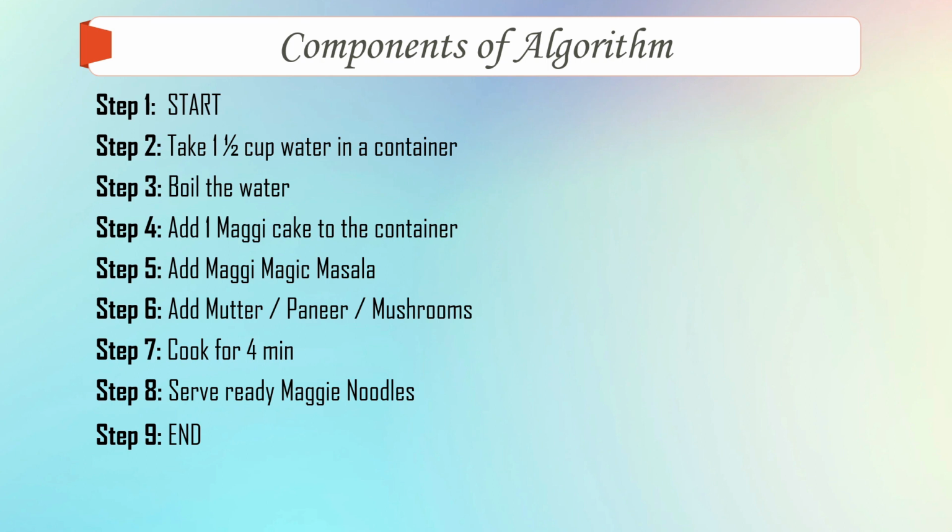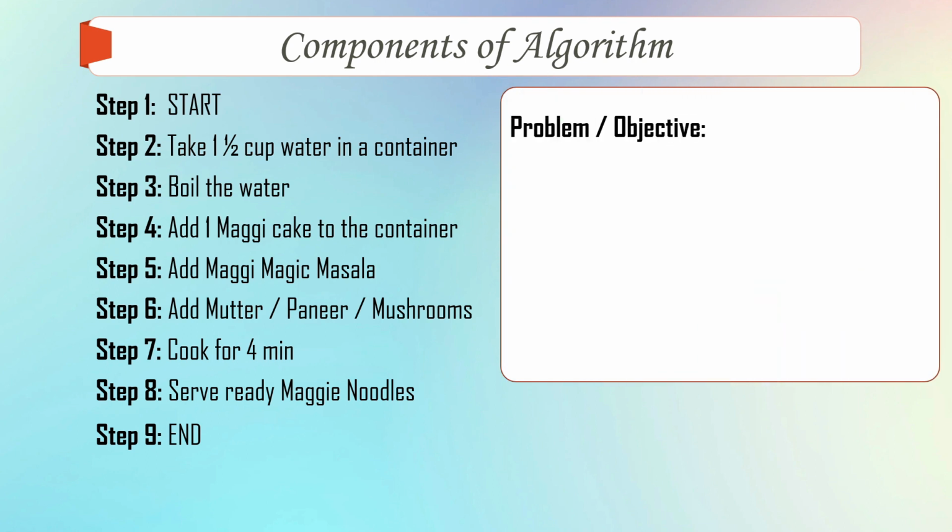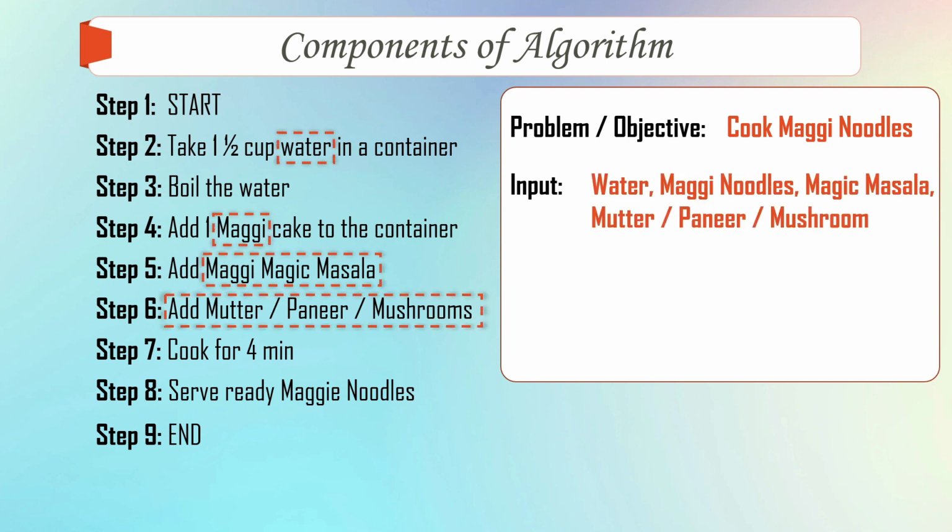Let us understand what the components of an algorithm are. The first one is the problem or the objective. Why are we writing this algorithm? What is the objective here? We want to cook Maggi noodles, right? So this is the objective of writing this particular algorithm. Now, an algorithm has an input. We give an input to our algorithm. So what is the input? If we see water, Maggi noodles, magic masala, matar, paneer, mushroom, all these are inputs to our algorithm.